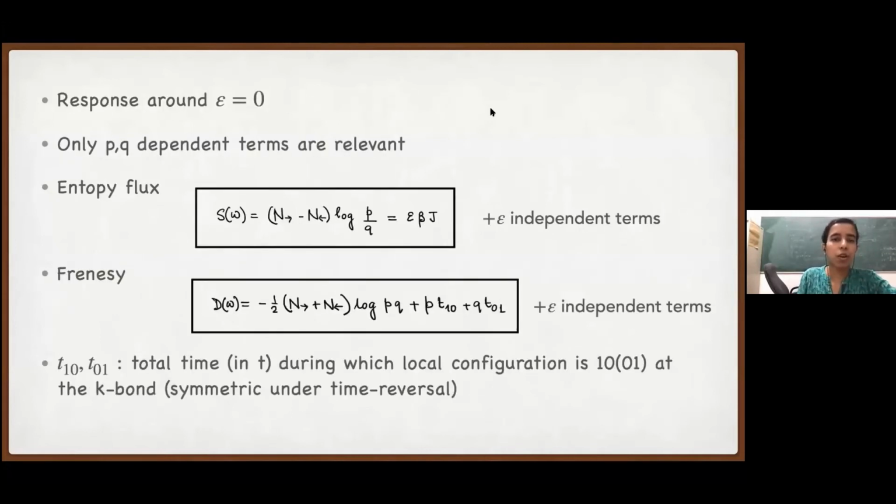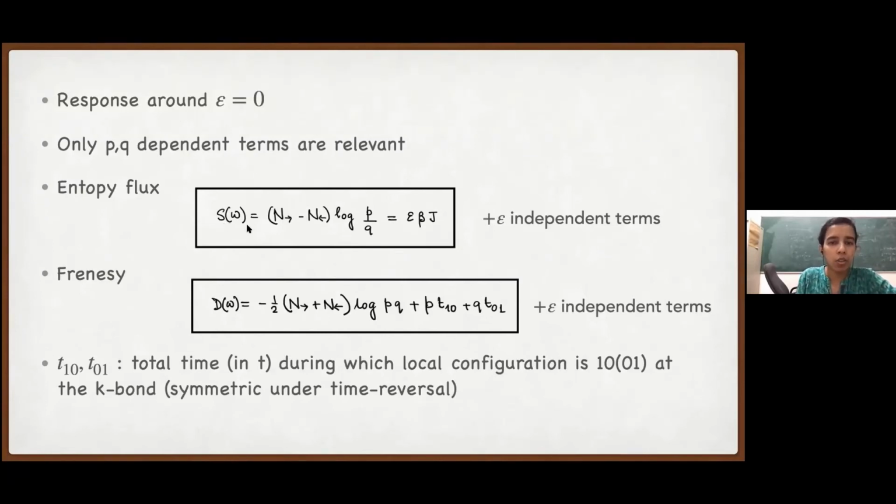So let's first look at the response around epsilon equal to 0. There we want to take the excess entropy with respect to epsilon. So let me just write the terms in the entropy flux which only depend on epsilon. The other terms I can ignore because I am going to take a derivative in the end anyhow.